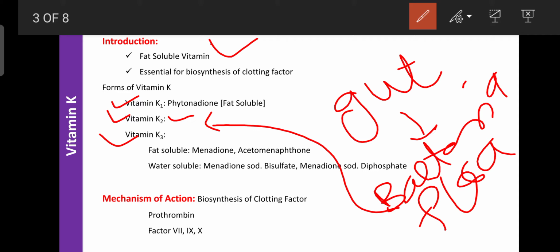So vitamin K can accelerate or regulate the blood coagulation process by enhancing the formation of prothrombin in the liver, as well as factor 8, factor 9 and factor 10. Their synthesis in the liver also depends upon vitamin K. So vitamin K enhances the synthesis of clotting factors like prothrombin, factor 8, factor 9 and factor 10, and it plays an important role in the regulation of the blood coagulation process.